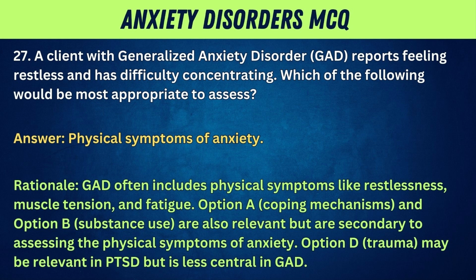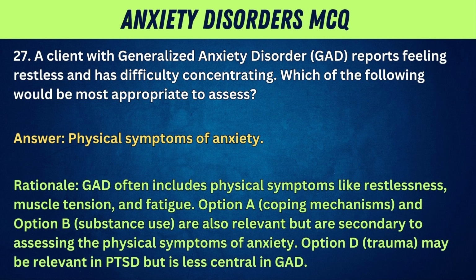Rationale: GAD often includes physical symptoms like restlessness, muscle tension, and fatigue. Option A, coping mechanisms, and option B, substance use, are also relevant but are secondary to assessing the physical symptoms of anxiety.